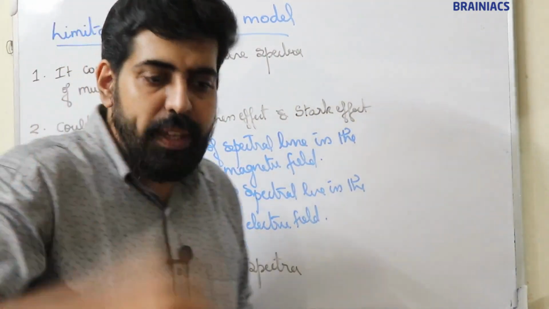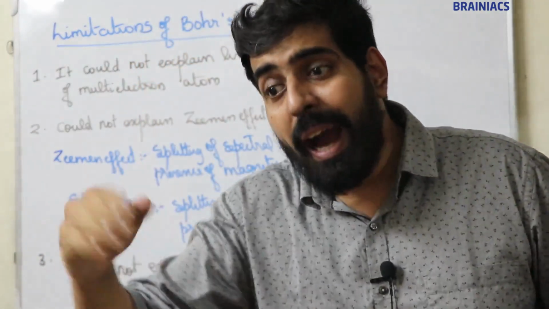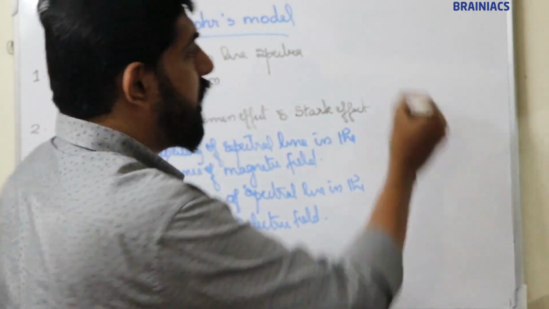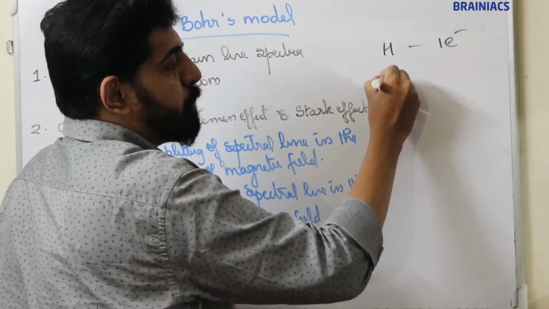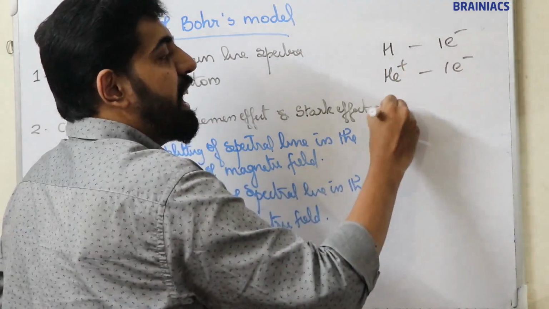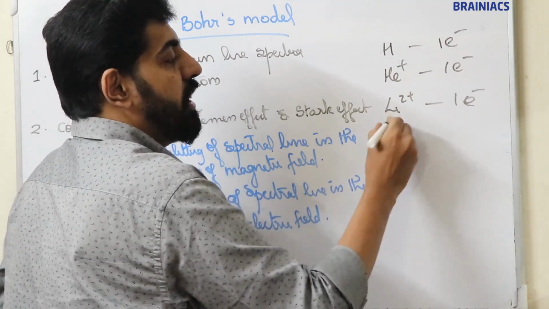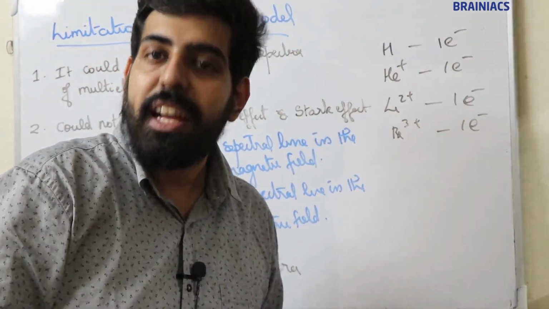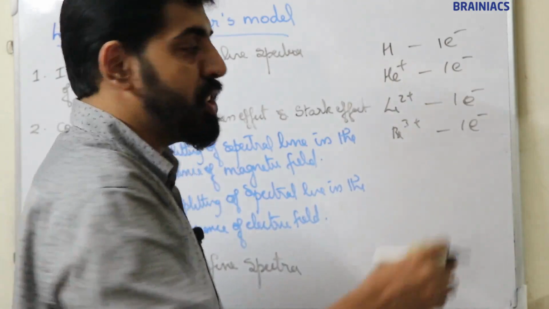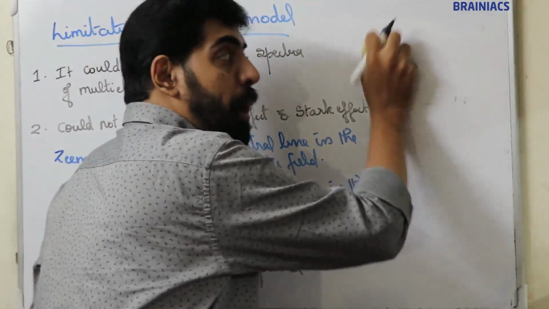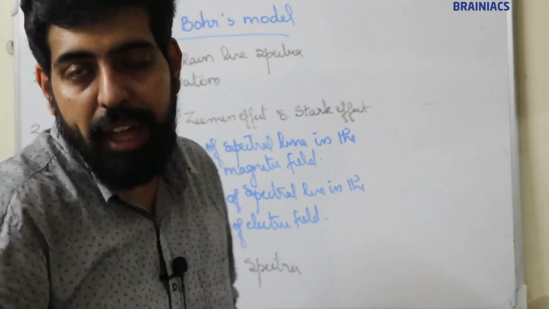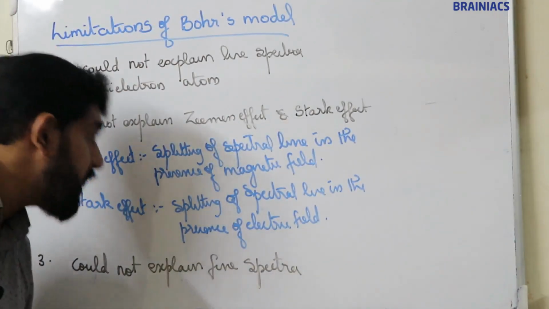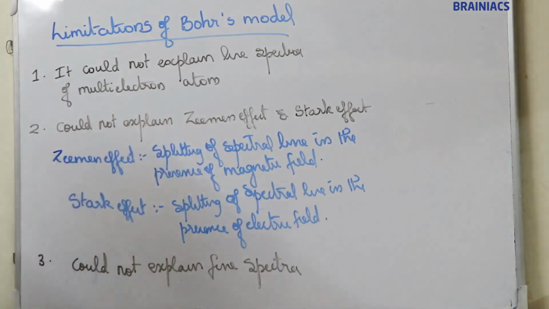By using Bohr model, we can explain line spectrum of hydrogen and hydrogen-like species. Hydrogen-like species contain 1 electron. Hydrogen contains 1 electron, and hydrogen-like species He+, Li2+, Be3+ contain 1 electron each. So Bohr model could explain line spectrum of hydrogen and hydrogen-like species, but if the number of electrons is more than 1, he could not explain the spectrum of multi-electron atoms. I think it's clear. Second one, could not explain Zeeman effect and Stark effect.